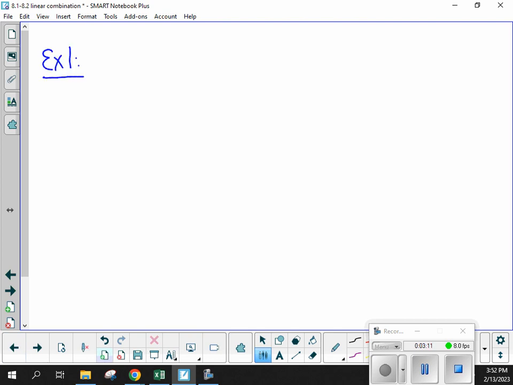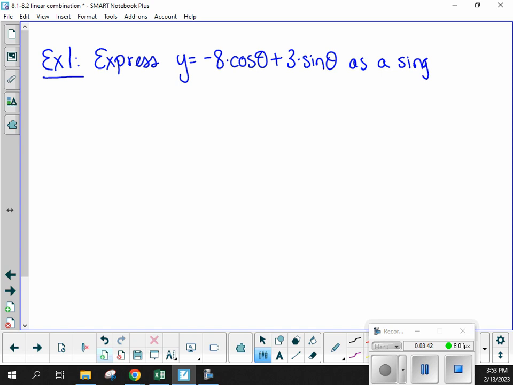Right, so they're going to give us an equation that has the cosine and sine in it, like you saw at the beginning of that investigation. We want to rewrite it just as a single cosine displacement. So let's write this out. We're going to express this equation, y equals -8 times cosine of theta plus 3 times sine of theta as, and watch this phrase here, a single cosine with a phase displacement.